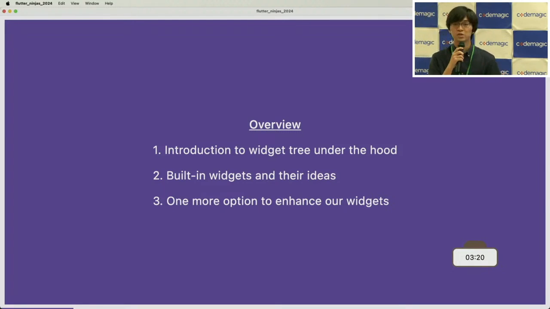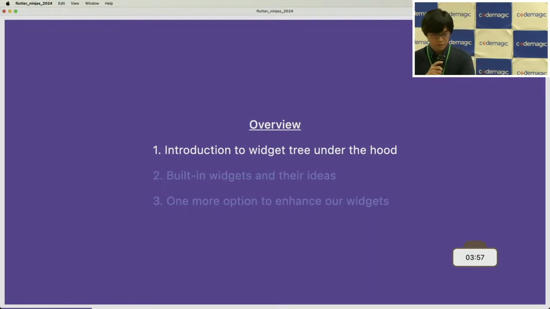I will introduce some widgets like Navigator or Theme that leverage the widget tree, to get the idea of how we can enhance our own widgets. The third one is one more option to enhance our widgets. In the second step, we get ideas from the built-in widgets, and the third one is a case study on how we can improve the implementation of widgets.